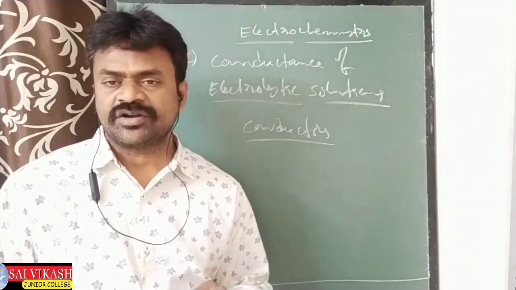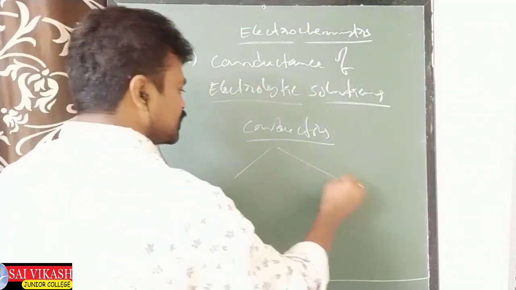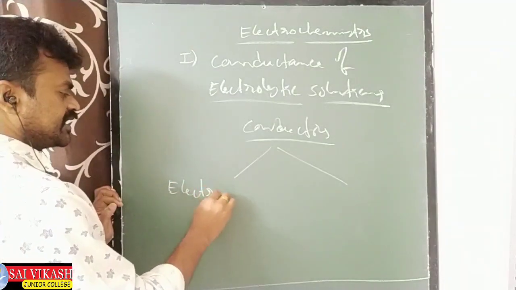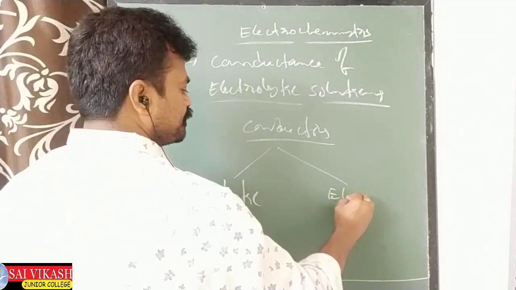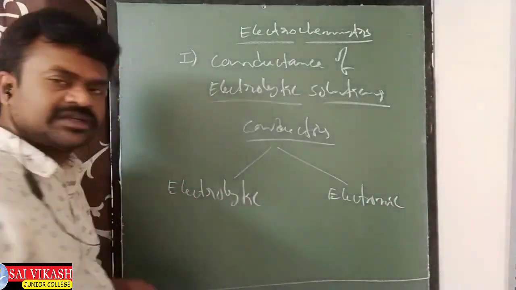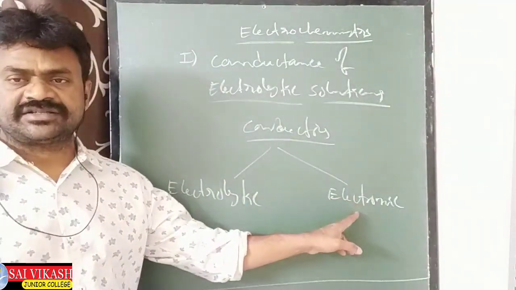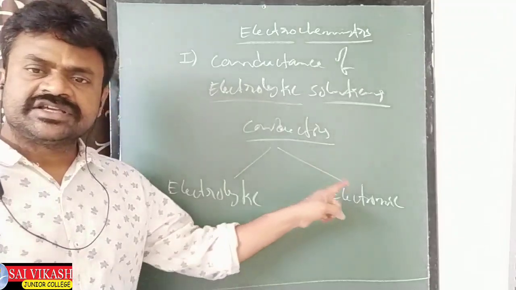The conductors are of 2 types: number 1, electrolytic conductors, number 2, electronic conductors. We don't want electronic conductors, we want electrolytic conductors only.